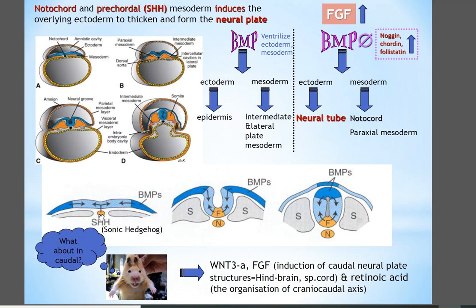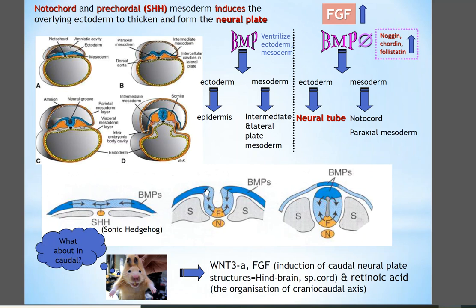Here, in detail, you can see this process in the close-up pictures. This is the notochord. The light blue is the ectodermal layer that is making the neural tube. Gradually, you can see that a fold is forming here.